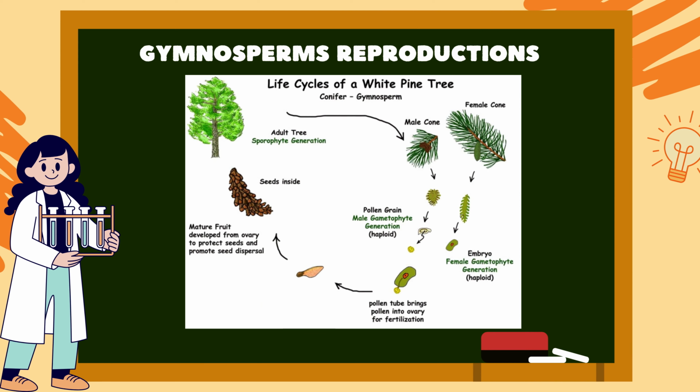Gymnosperm reproduction. Below is an example of the life cycle of a white pine tree, showing how reproduction takes place in the pine tree. First, you can see an adult tree. It has 2 structures, male cone and female cone. The male cone has pollen grains, which are haploid, and the female cone has an embryo sac, which is also haploid. The male cone's pollen forms a pollen tube, brings pollen to the ovule for fertilization and is carried forward. The seed develops to protect the embryo and promote dispersal.